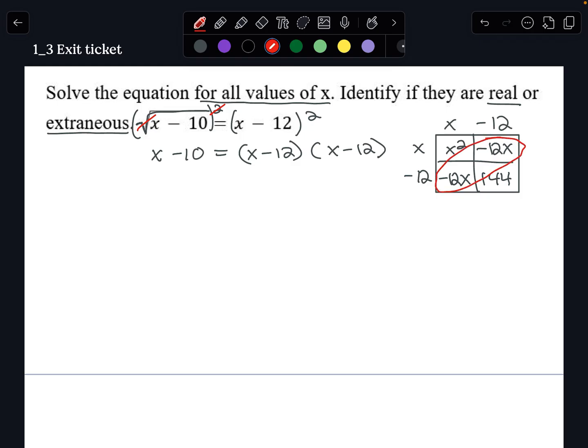So if you see this diagonal as our like terms, we're going to be adding together. All together, we have x squared minus 12x minus 12x plus 144. So when we combine these two, we get x squared minus 24x plus 144. And we can write that here on our right side of the equation.